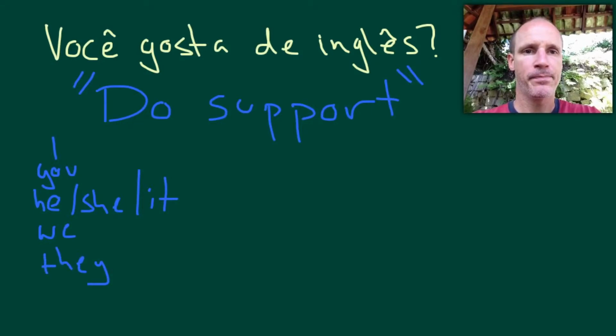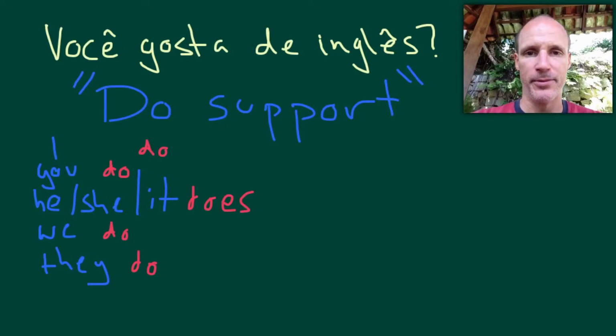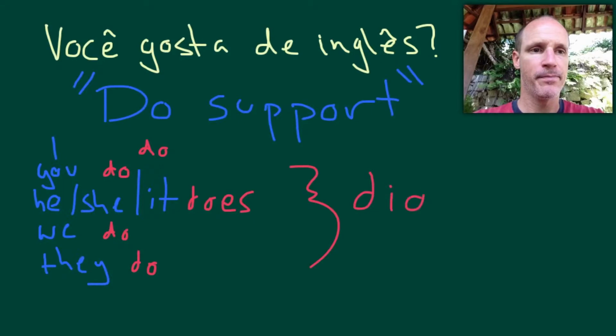I do, you do, he, she, it does. And this is an important bit that changes. We do, they do. Now, in the past simple, watch what happens. It's all just did. All right? That's the verb to do in the present and past simple.